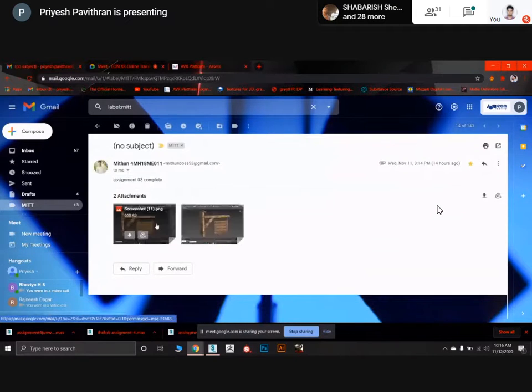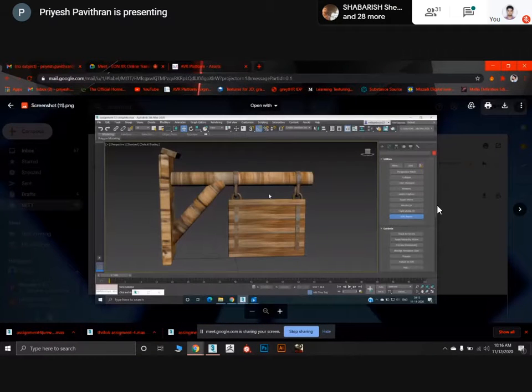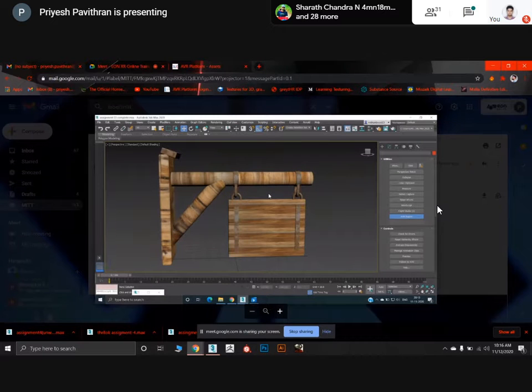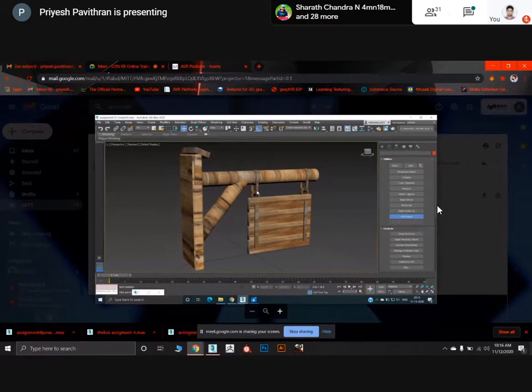Now Mithun. Mithun, something wrong I can feel about this. This part and the holder part are looking natural. It's looking good. You have picked a texture with the rest and it's looking like an ancient one.